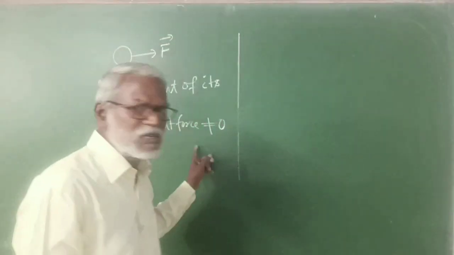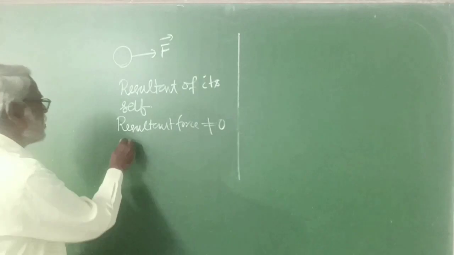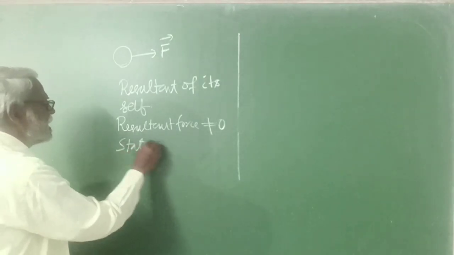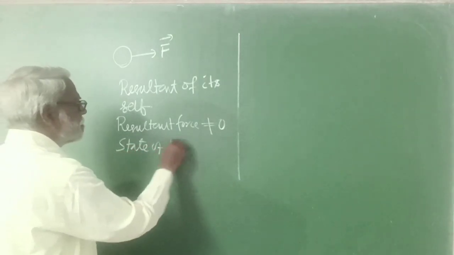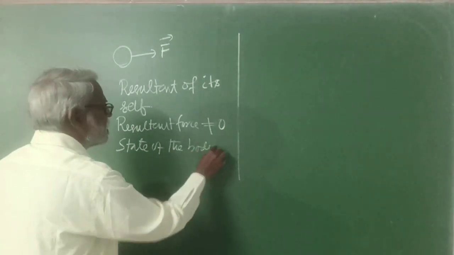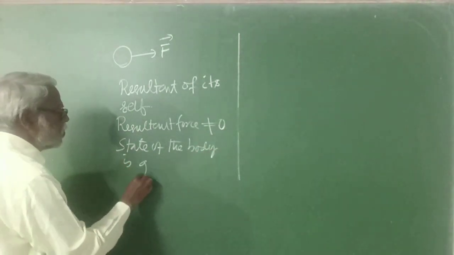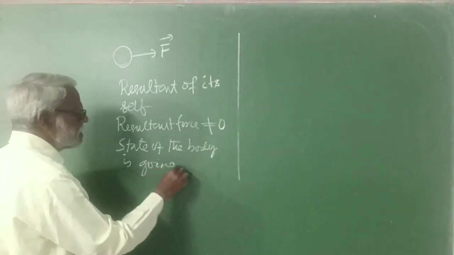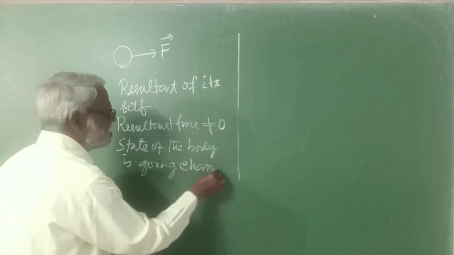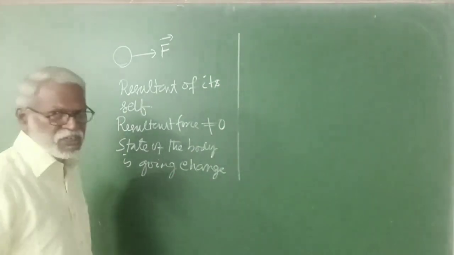So resultant is not 0. So here state of the body is going to change.